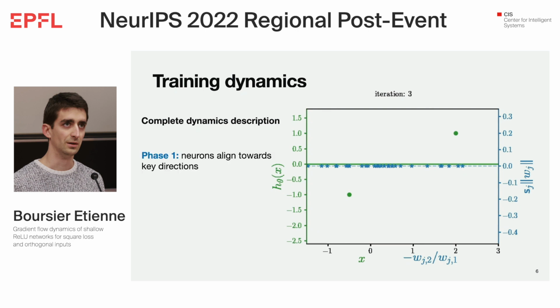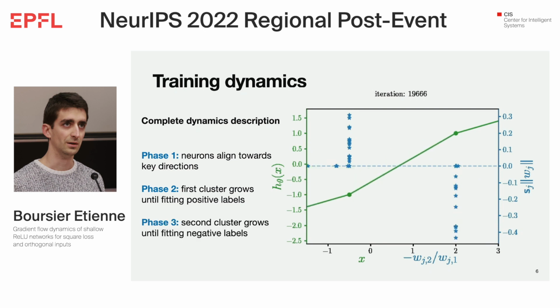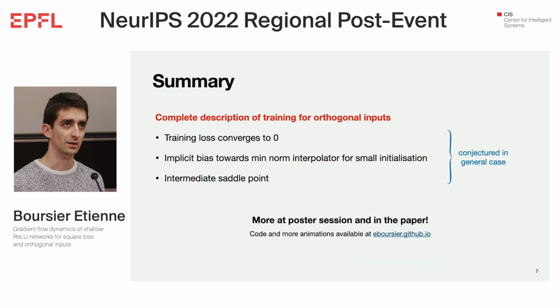What happens is that we identified several phases during the training. During the first phase, all the neurons stay small in norm. So our estimation function won't change, but these neurons will align towards some key directions that will be crucial for the remaining phases. Here you see that they align towards 2 directions. Then there is a second phase where one of these clusters of neurons grows in norm until fitting all the positive labels. It could also be the negative. And then the third phase where the same happens, but with the other labels, the negative ones here. This is what we describe for the exact dynamics.